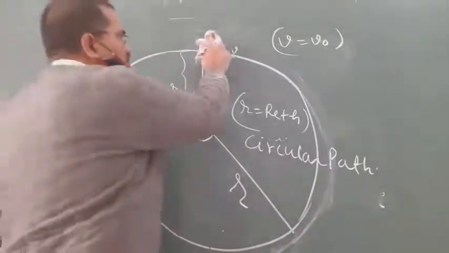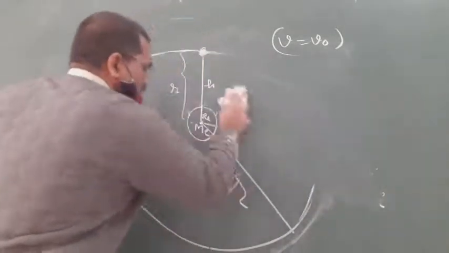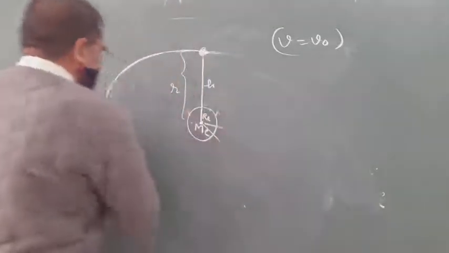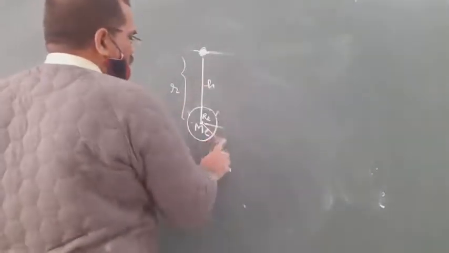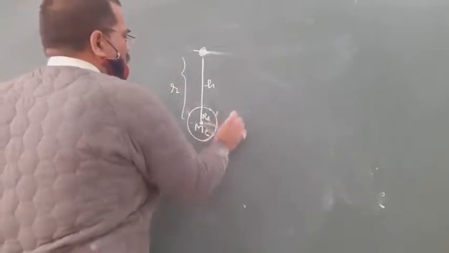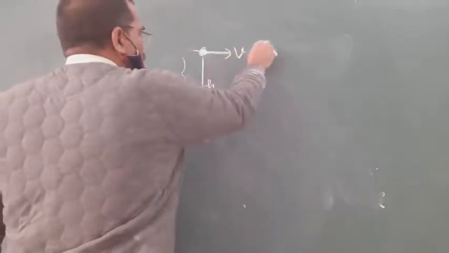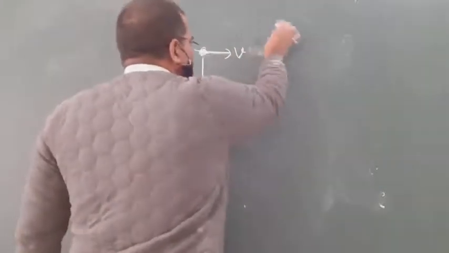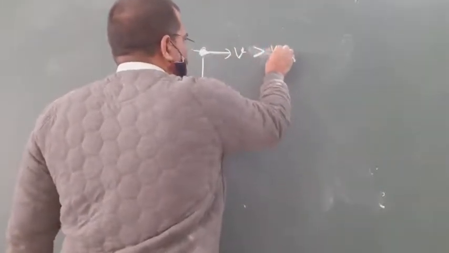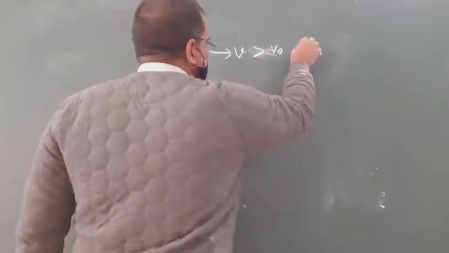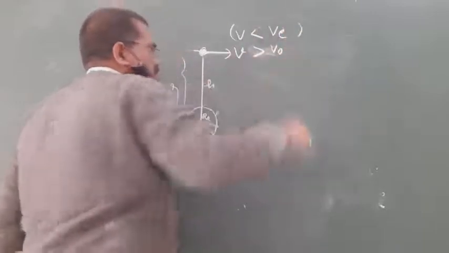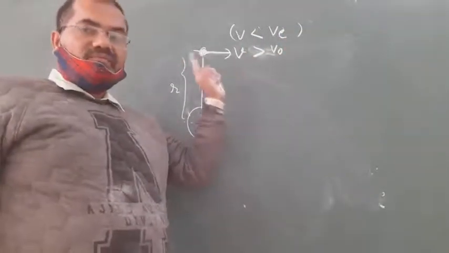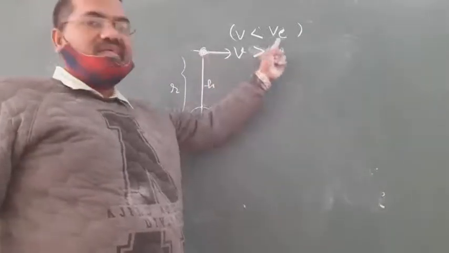Now third case. If v is greater than v naught but less than v escape velocity.